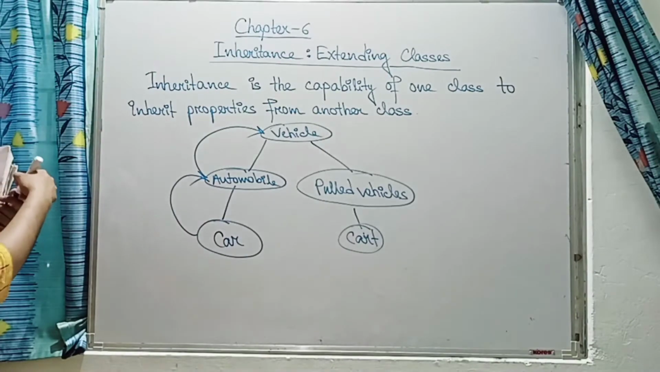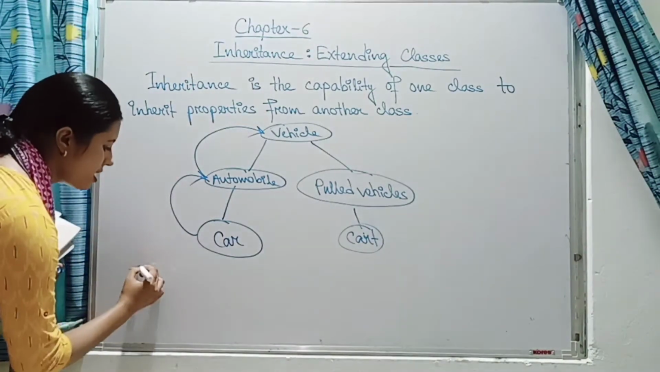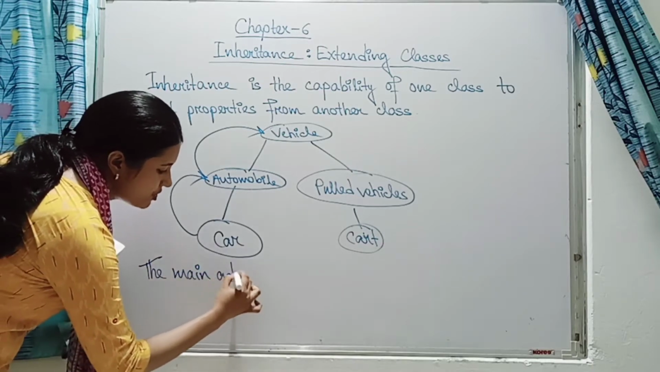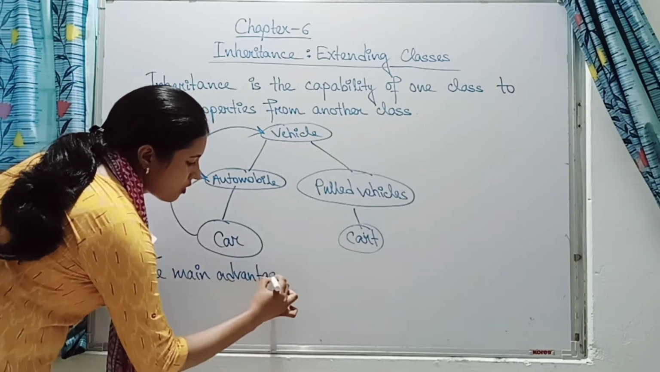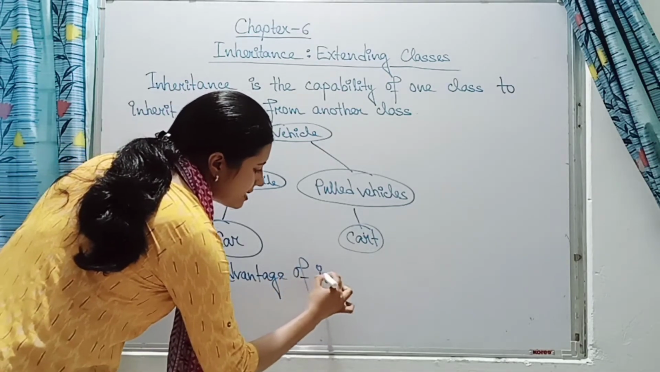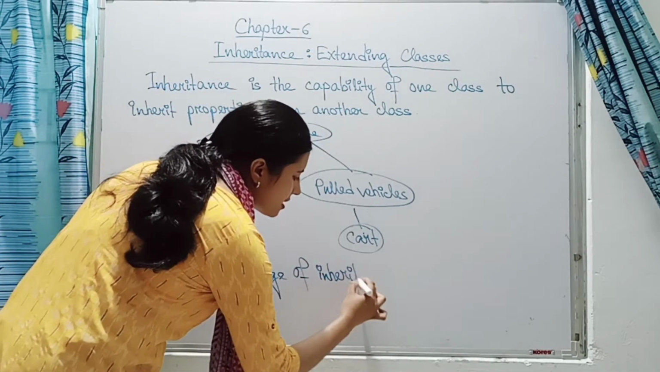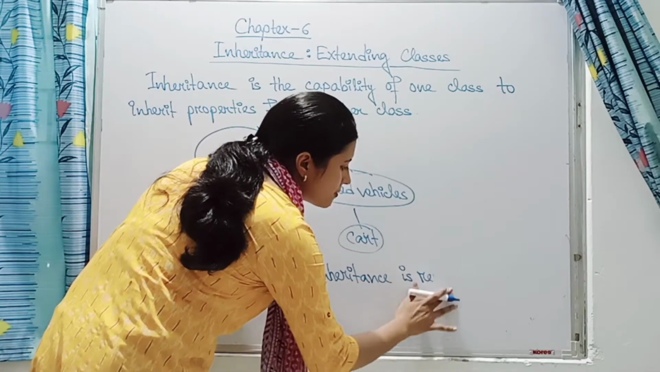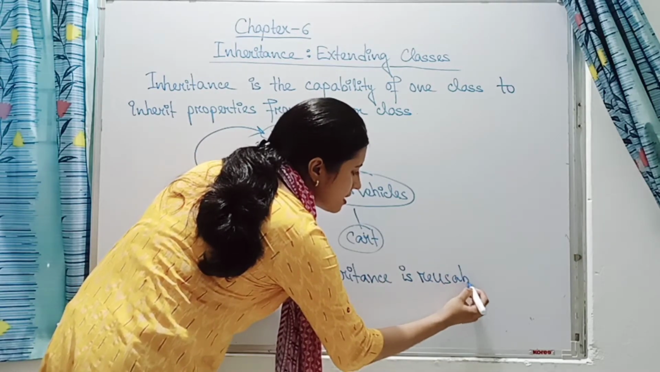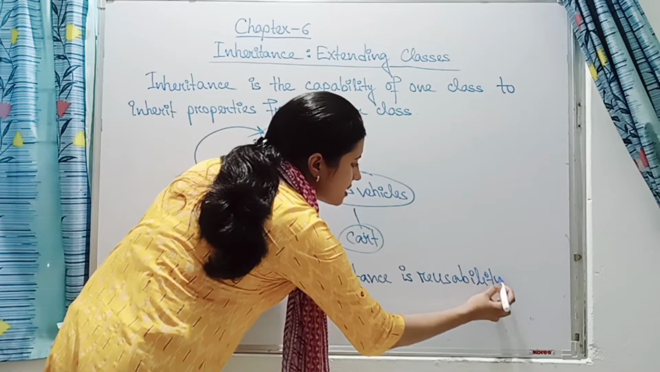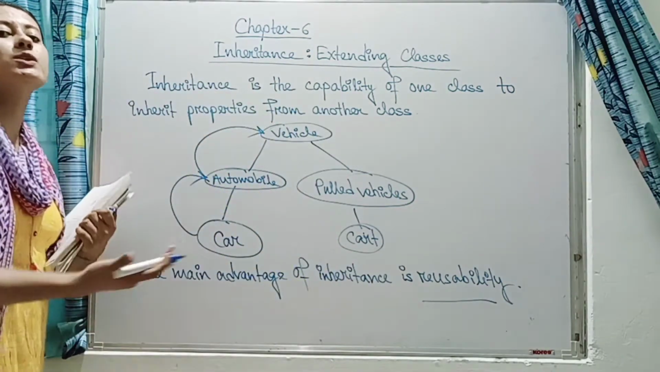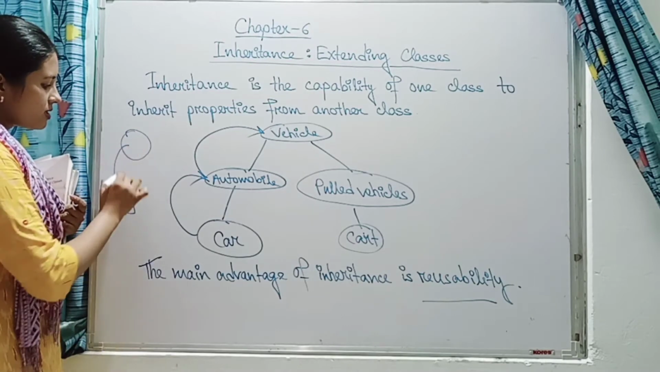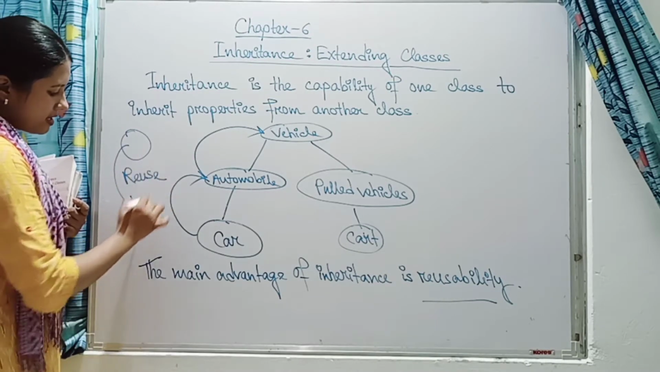Now what is the main advantage of inheritance? If you remember, in chapter 2 also we have discussed that the main advantage of inheritance is reusability. Do you remember that? This is the main advantage of inheritance. That is, we can reuse the code. Some code is already written, we can reuse the code by inheritance.